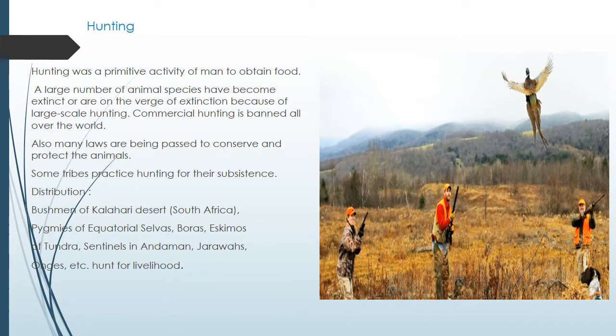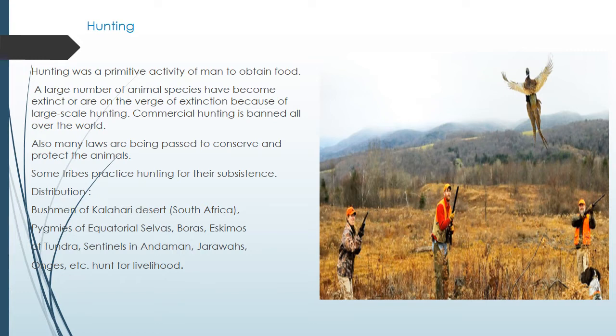Now next is hunting. Hunting was a primitive activity of man to obtain food since ancient times. A large number of animal species have become extinct or are on the verge of extinction because of large scale hunting. So because of the hunting process, many of the animals and birds are already extinct.